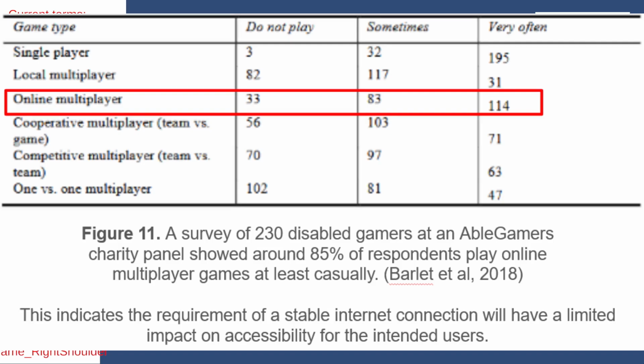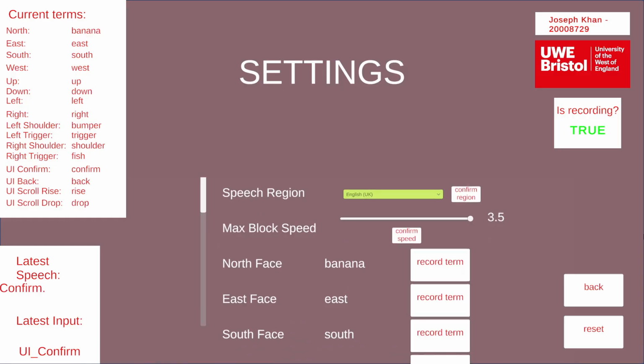West, banana. This is the options screen. This allows setting of the speech region, recording custom speech terms, and clamping the maximum game speed if the standard speed is too high. For consistent settings over multiple play sessions, all settings data is serialized to a text file for external saving and loading on launch. To help scrolling navigation, drop and rise commands jump through many elements at once.